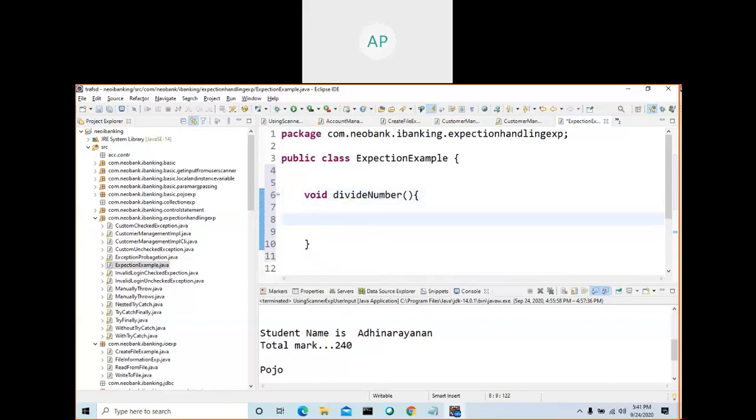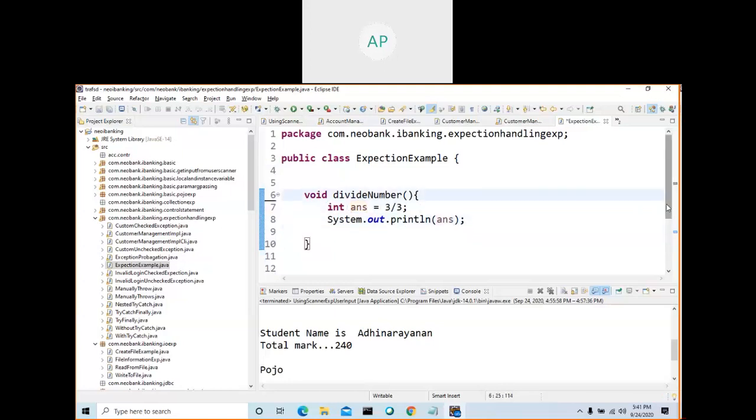Let me try to divide some number, an integer, int or double or float, something. int equal to 3 divided by 3. Then System.out.println, the integer answer. What is the answer? Print the answer here.